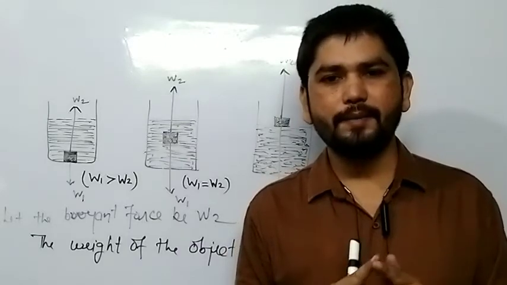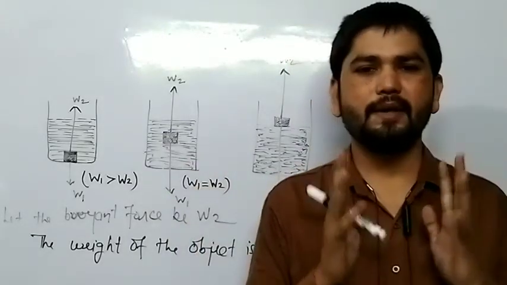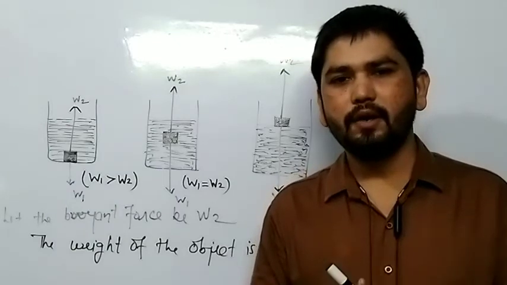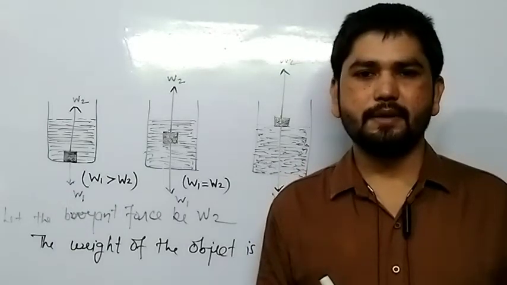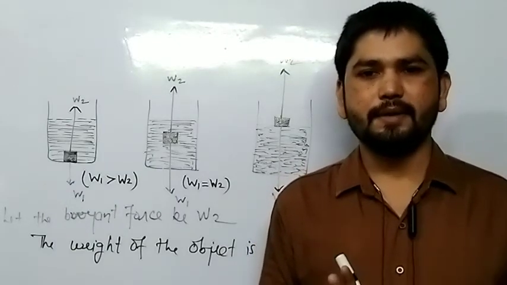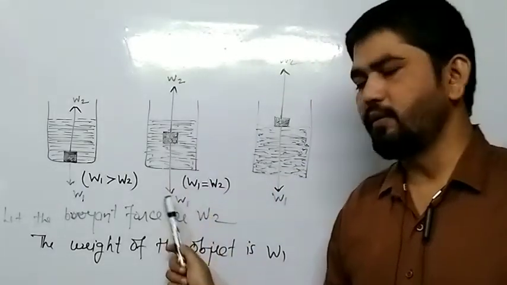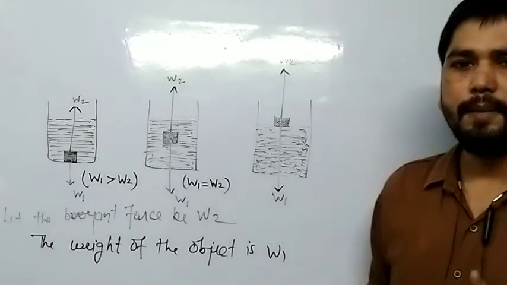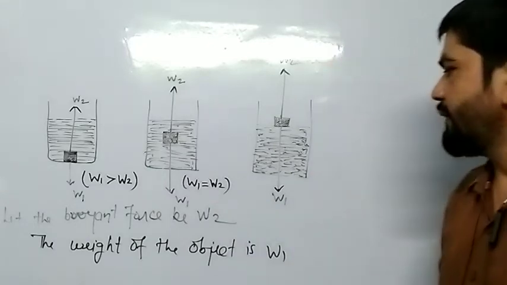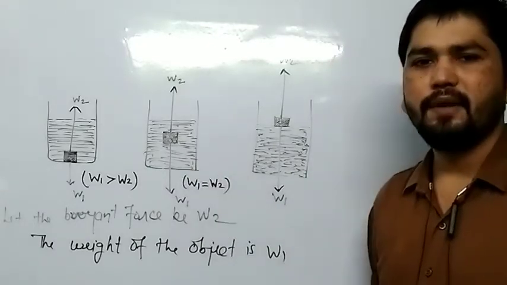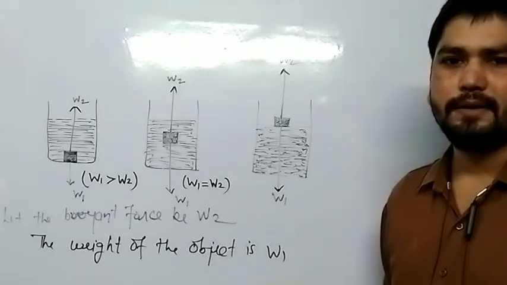Got it? The object will float in the liquid but fully immersed, because both W1 and W2 are equal here. That's why this object will float but fully immersed.